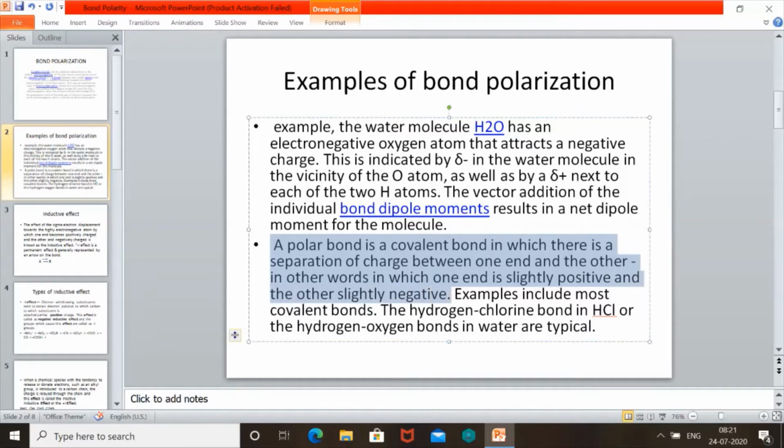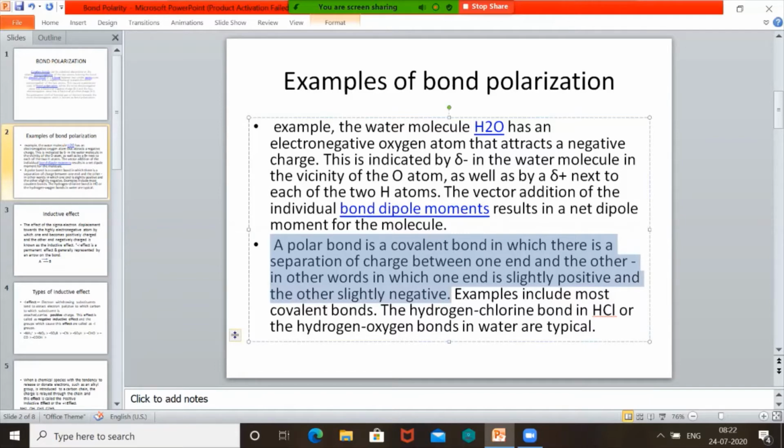How does polarization occur? We have taken the example of water. Here we have seen oxygen is more electronegative than hydrogen. As a result, oxygen attracts the pair of electrons and becomes slightly negative. That means making the hydrogen-oxygen bond polar. What is a polar bond?